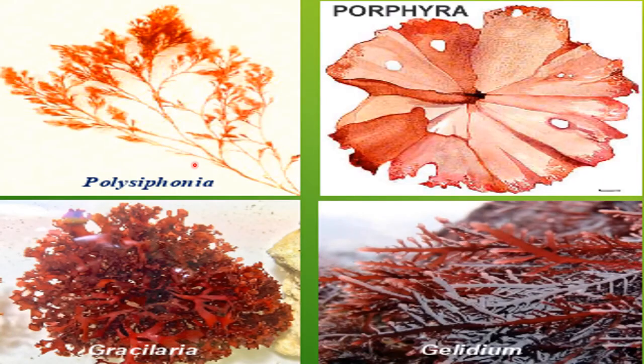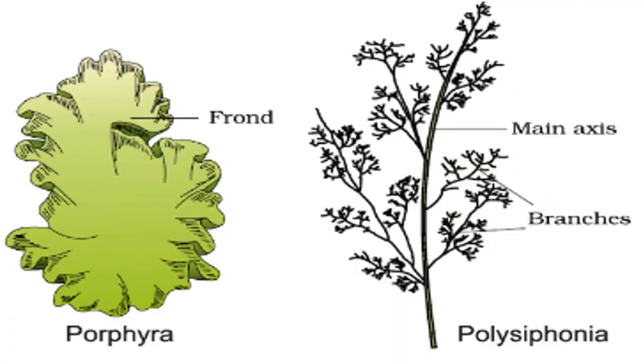These are the diagrams you can see here. This is Polysiphonia, this branch-like structure. Then this is Porphyra having this frond. And this is Gracilaria and this is Gelidium. Now these are the diagrams which you need to practice in your notebook. This is Porphyra having this frond, the photosynthetic part. So the frond shape is like this. Now this is Polysiphonia, this branched structure. This is the main axis of Polysiphonia and these are branches. So make these diagrams in your notebook.